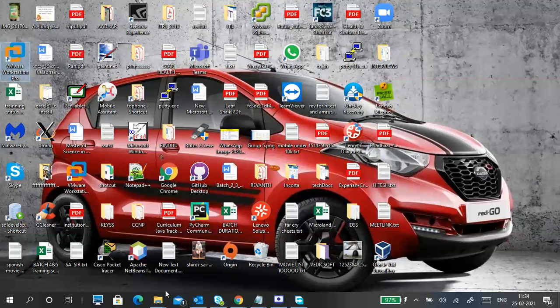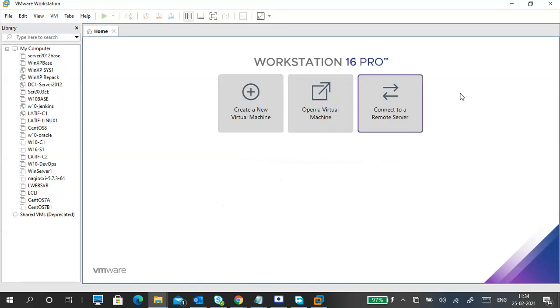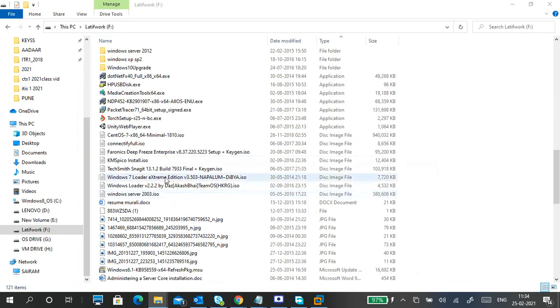Again, before you create, you should know where your image is. So let it open. Where is your image? Here is my image. My image is in my F drive. So this is my F drive and this is my image.